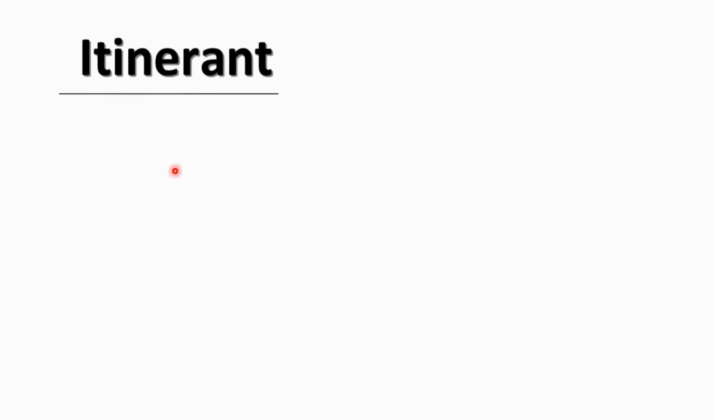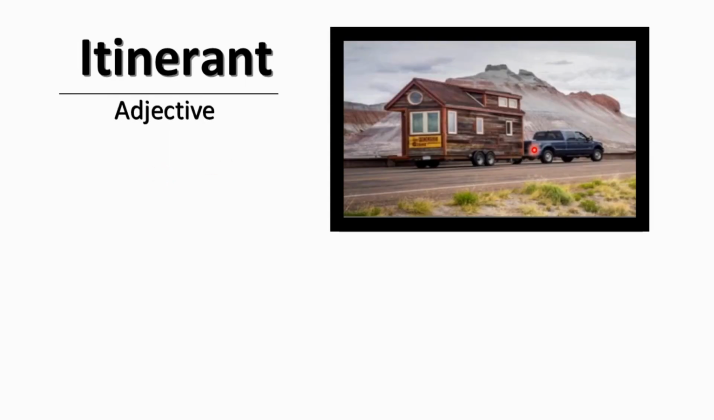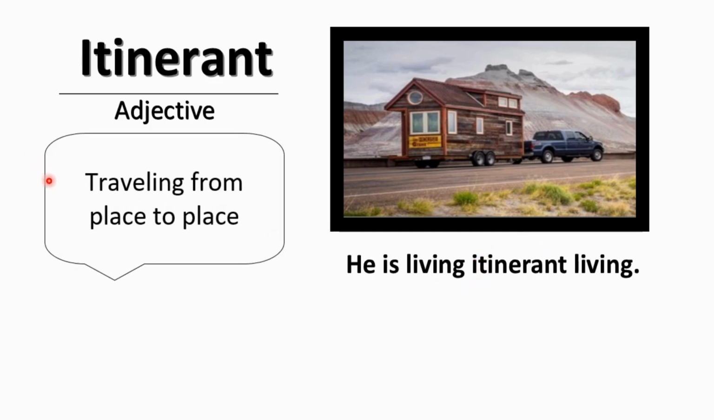The next word we have is itinerant. Itinerant is an adjective. Now look at the picture. This is the vehicle and this is the house in which a person who is driving the vehicle lives. So he is living an itinerant living. What kind of living? Itinerant. And itinerant means traveling from one place to another. It means he likes to travel around the world, and therefore he carries his house with his vehicle so that wherever he wants to stay, he can.